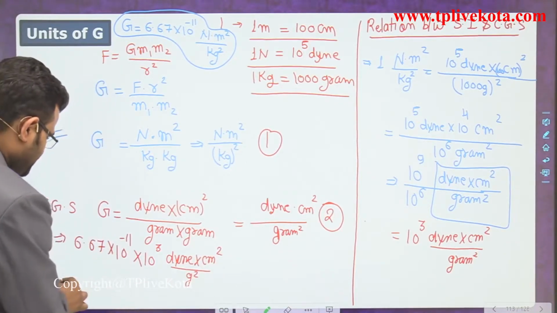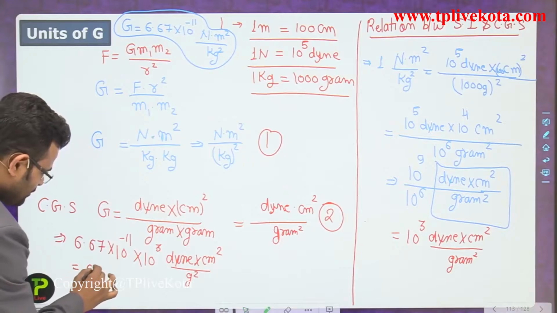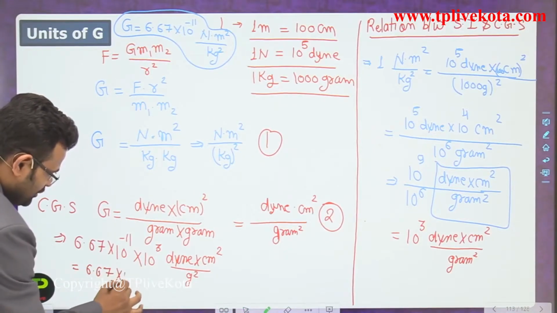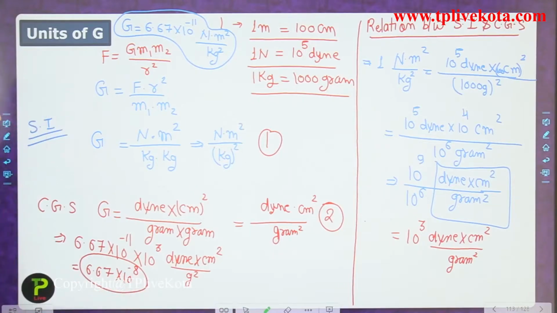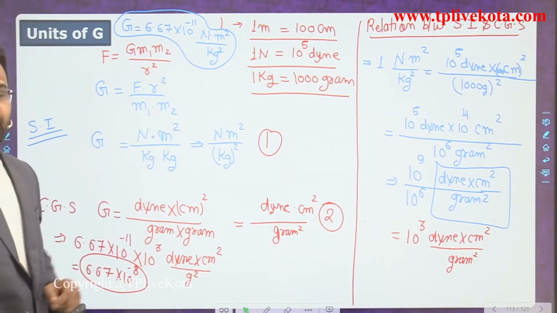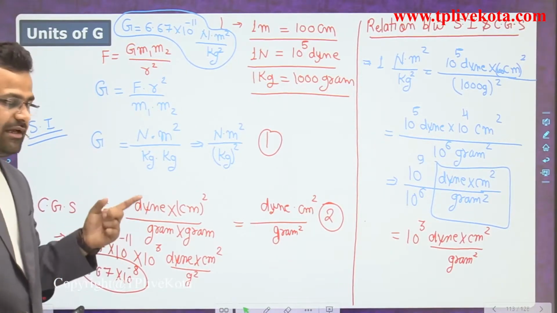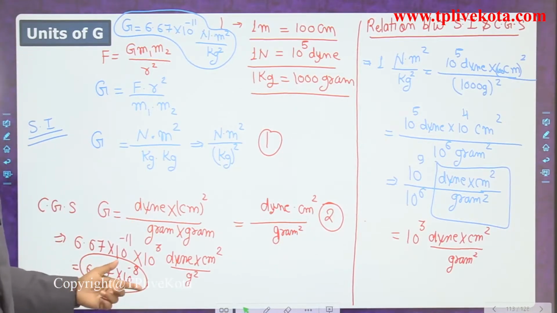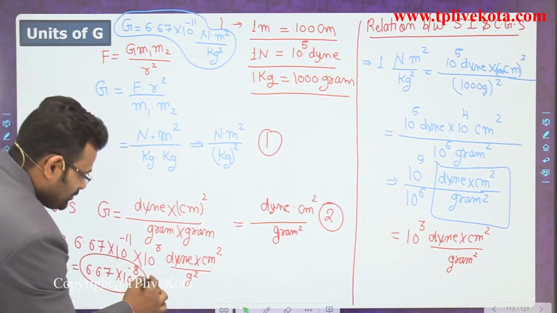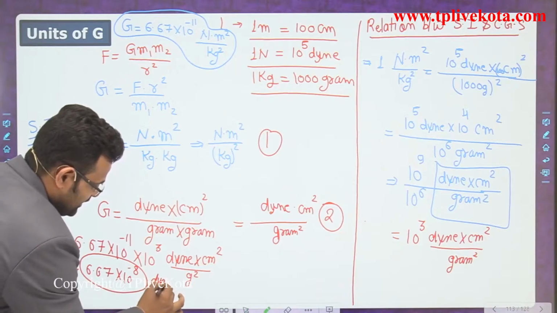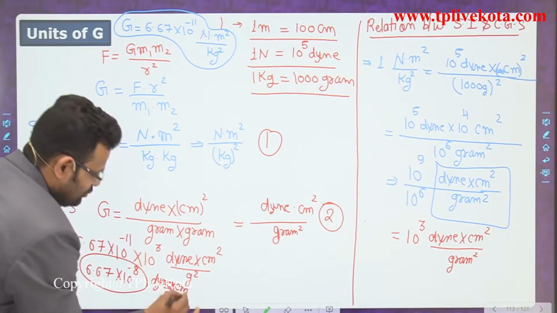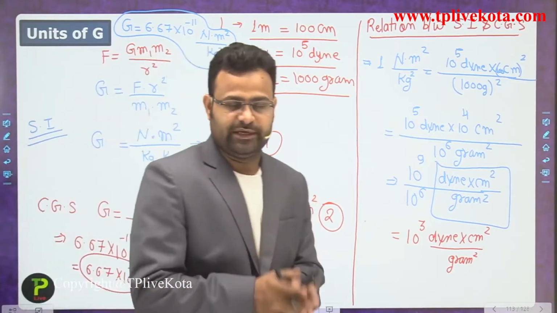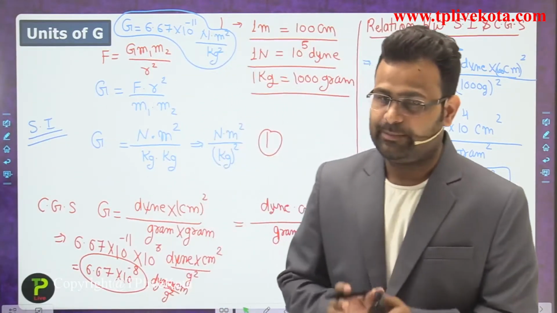So it has a value of 6.67 into 10 to the power minus 8. That is the change, guys. In the SI system, we have a value of 10 to the power minus 11. In the CGS system, we have a value of 10 to the power minus 8. That is the conversion between SI and CGS, centimeter per gram whole square. Okay, students. So that is the universal constant, capital G.